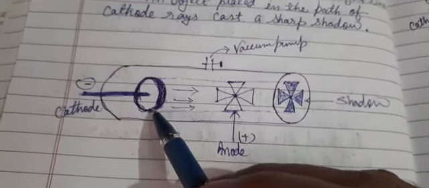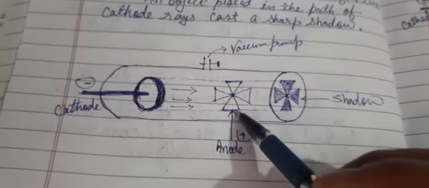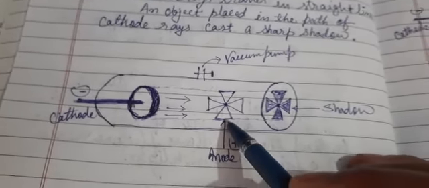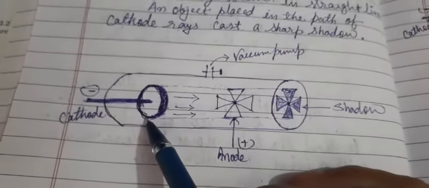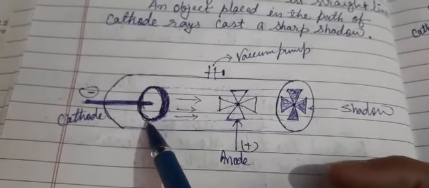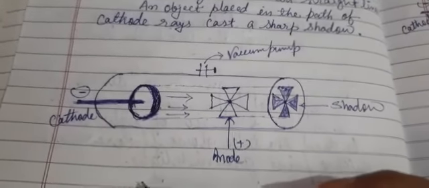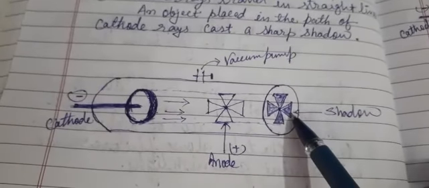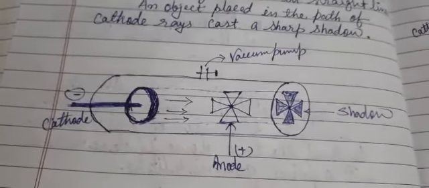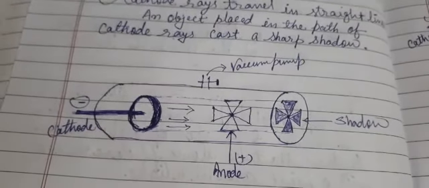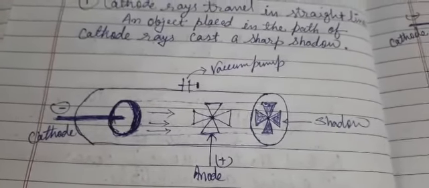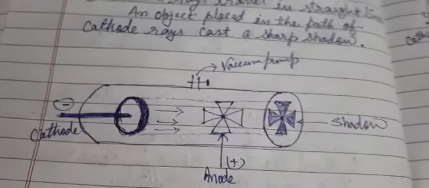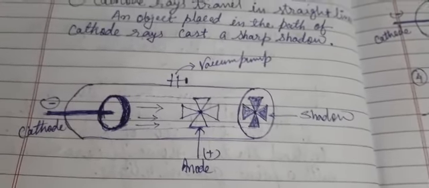Suppose this cathode is made the anode and this anode is made the cathode, reversed. You make it a negatively charged cathode and a positively charged anode, and carry out the same experiment. This is the material here, so it will produce a shadow. This experiment will confirm that it moves with speed and produces a shadow. So when something produces a shadow, it moves in a straight line.